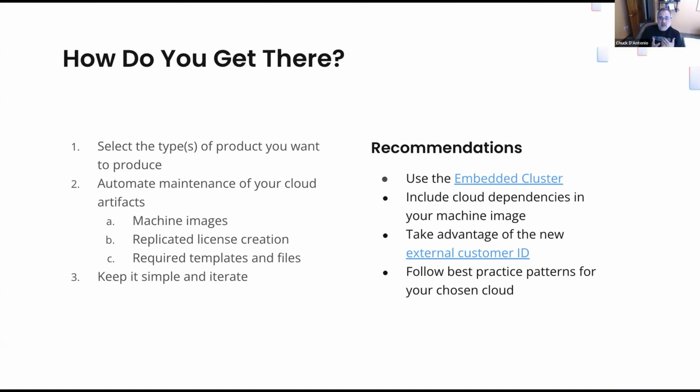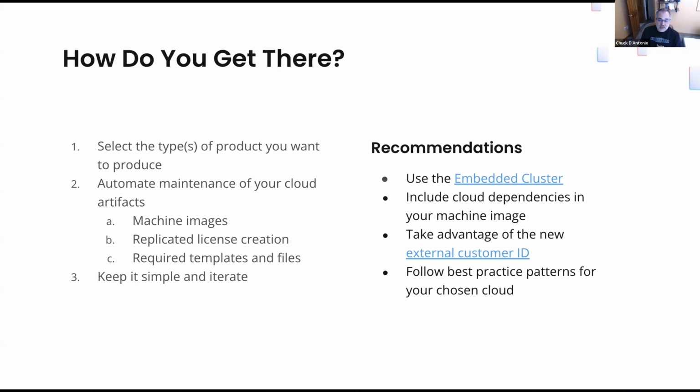Some of the other recommendations I have, first of all, like I said, build on the embedded cluster. Include all of your cloud dependencies in the machine image that you use. I've built one that you can pretty much just take. I've built the Packer files for it. And include any dependencies you have in that image to simplify the spin up. Take advantage of our new customer external ID. When we see the demo, we'll see this. These are going to be coming from AWS accounts, so you should probably want to track that on the replicated side, which account it came from.